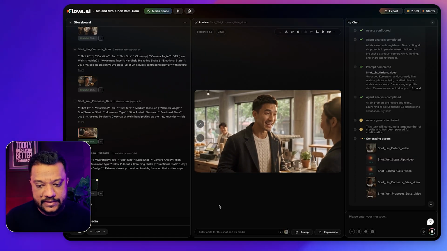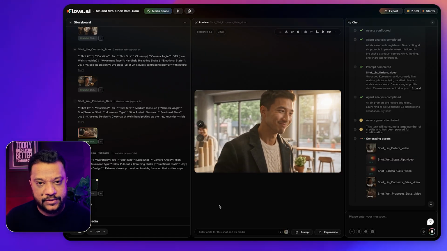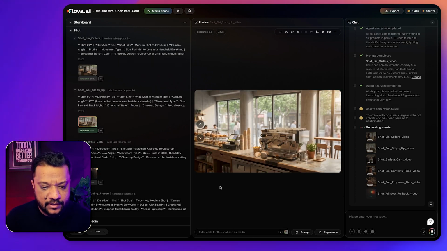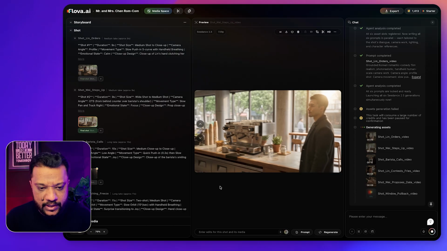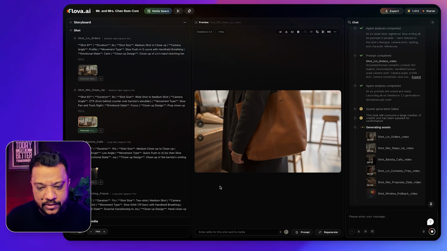So every detail is captured really well. As you can see, the small detailing, her hand, even her small gestures are captured really well. So the Seedance 2.5 model is doing its work really good.